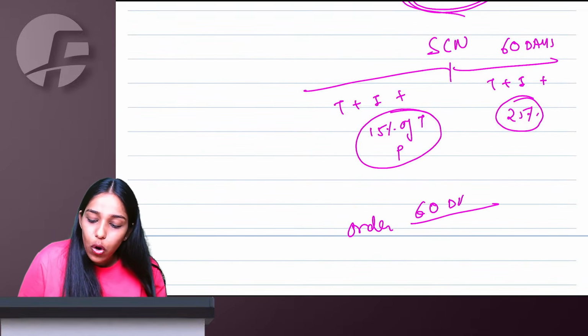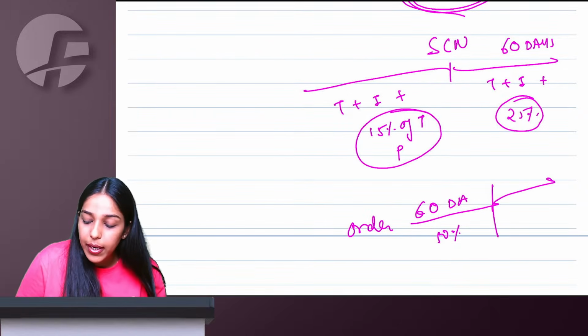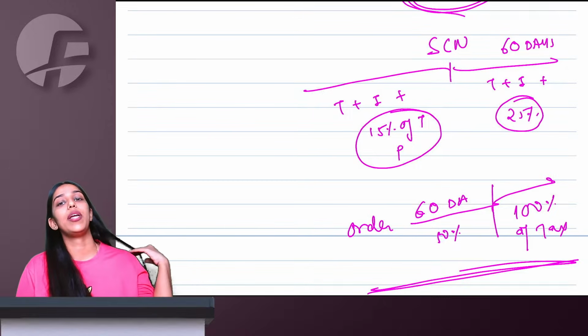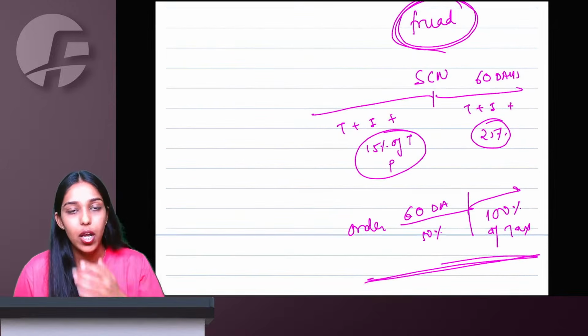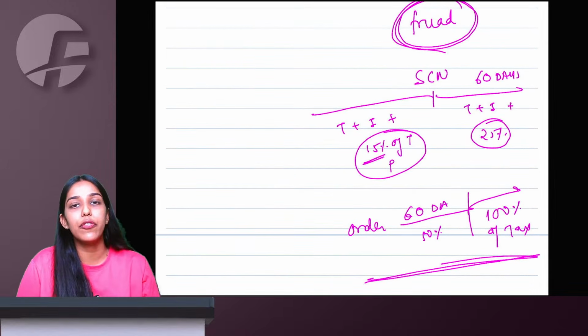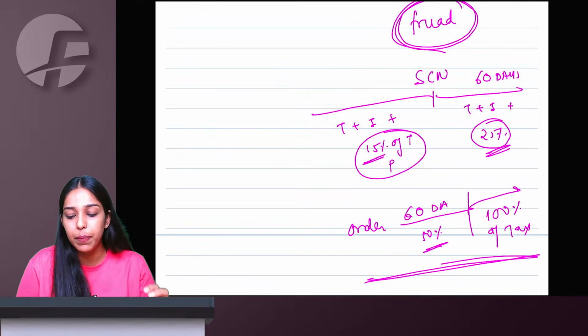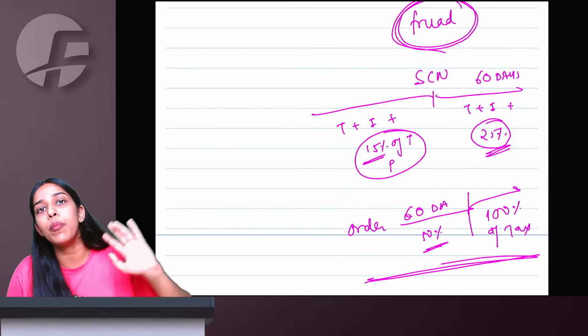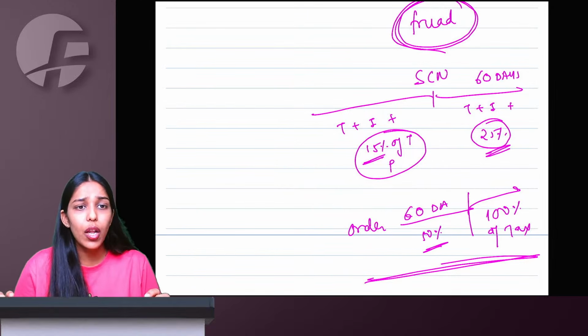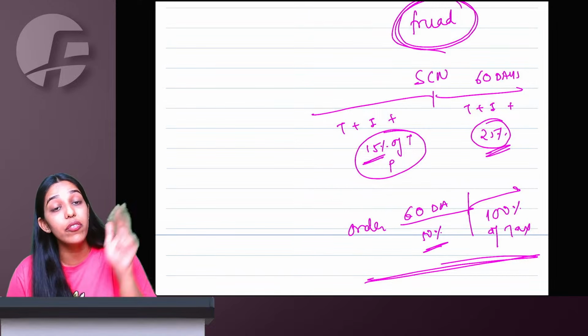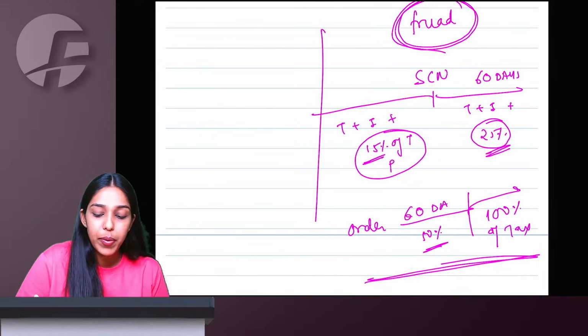Within 60 days of the order, 50% of tax as penalty, and after that 100% of tax as penalty if it is a case of fraud. So before show cause notice, 15% of tax. After show cause notice, within 60 days, 25%. Within 60 days of the order, 50%. And after that, any time you pay the demand, you have to pay tax plus interest plus 100% of tax as penalty.